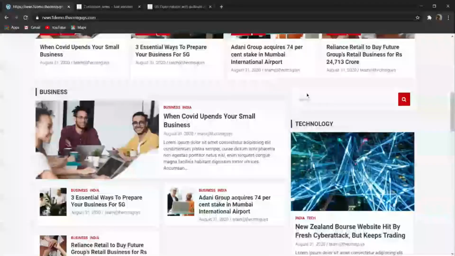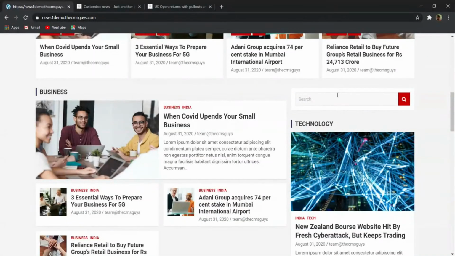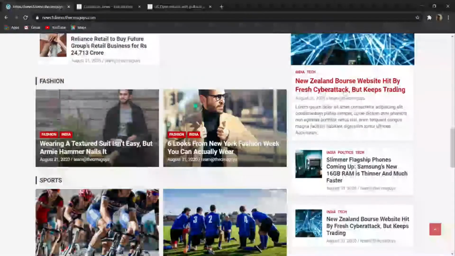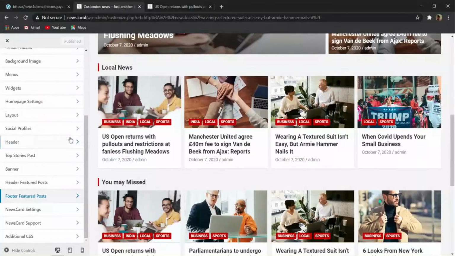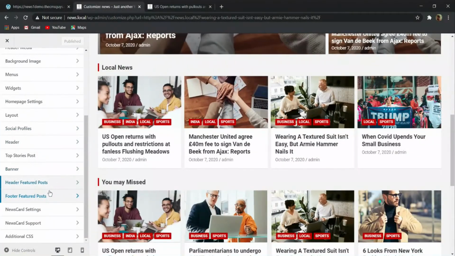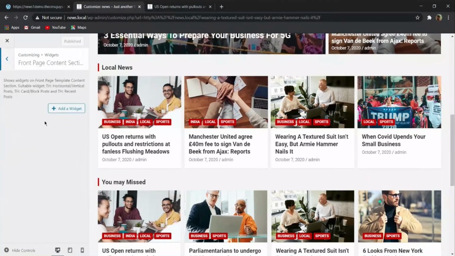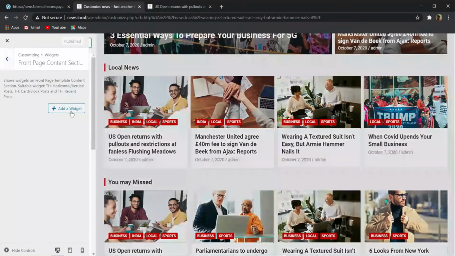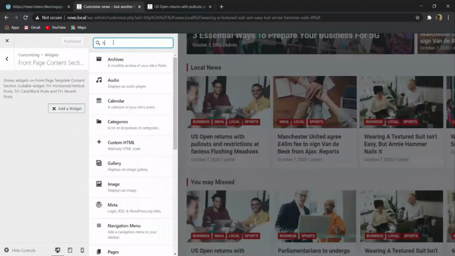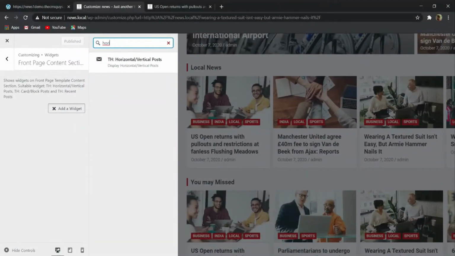So now here you can see that in our demo website we have one search bar on the right sidebar, and then we have some posts over here. So now let me show you how you can do this. So first of all, you have to go to this widget section, and here you can see this front page content section. Here you have to click on add widget, and search for horizontal. So here you are getting this horizontal or vertical post.